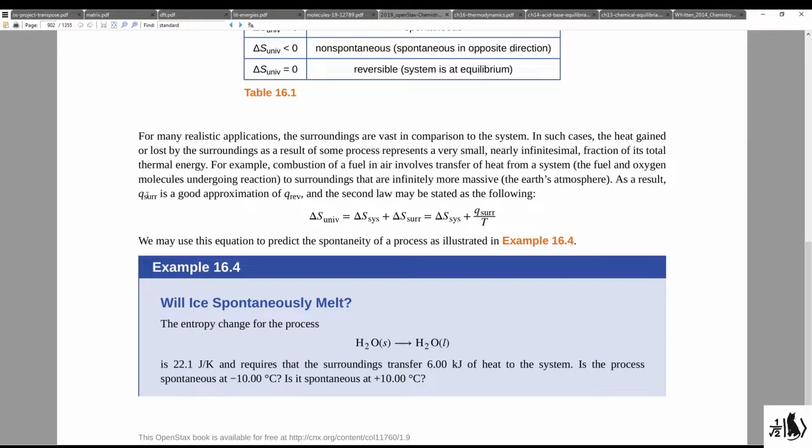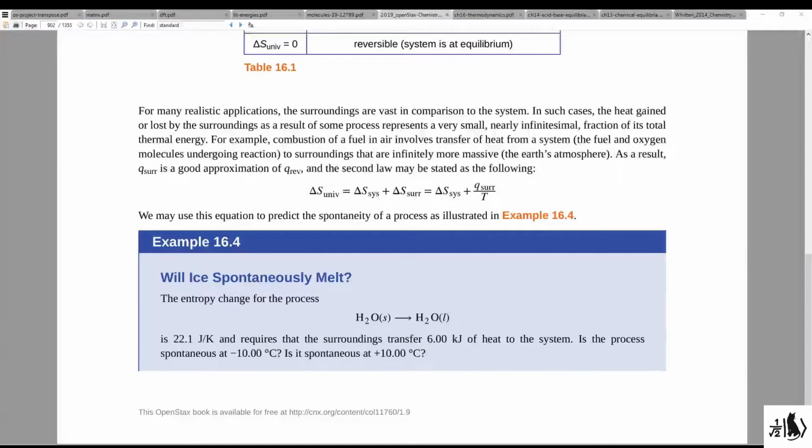So we can use this approximation of q surroundings as being a reversible process, and the second law may be stated as the following. And here all we've done is taken the same equation that we've seen before up above, and we've replaced this delta S of surroundings with this particular expression right here, the heat of the surroundings divided by T. Let's look at example 16.4 together to try to expound upon this idea.